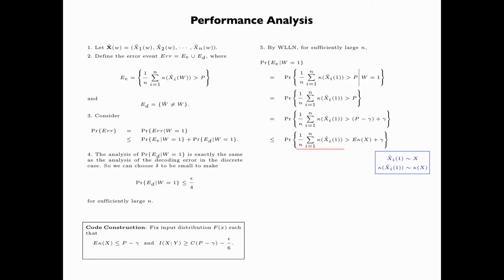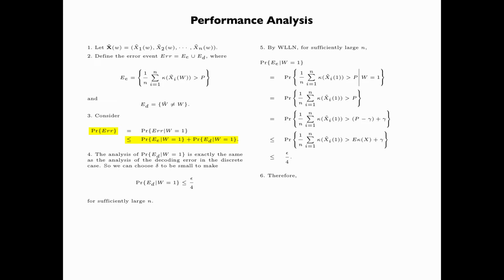When the block length n is large, by the weak law of large numbers, with very high probability, it is very close to the expectation of kappa of X. Then the probability that it exceeds the expectation of kappa of X plus gamma would be less than or equal to epsilon over 4 when the block length n is large. Therefore, from here, here, and here, we obtain that the probability of the error event is less than or equal to epsilon over 2.